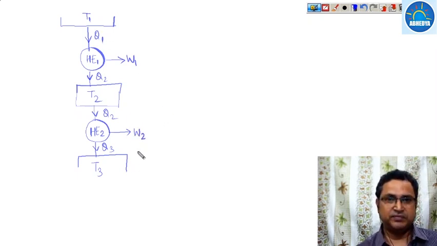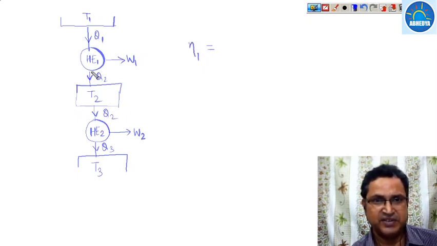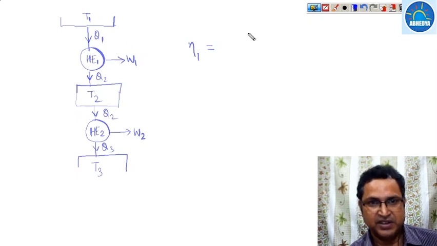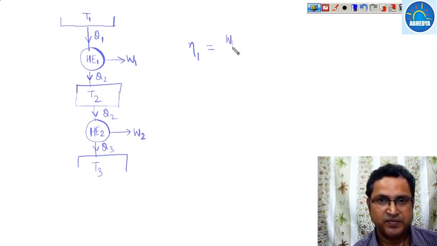So what is the efficiency of the first heat engine? It is W1 upon Q1, or we can say it is 1 minus Q2 upon Q1.